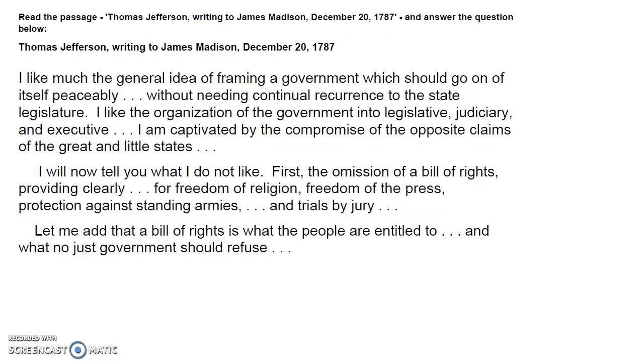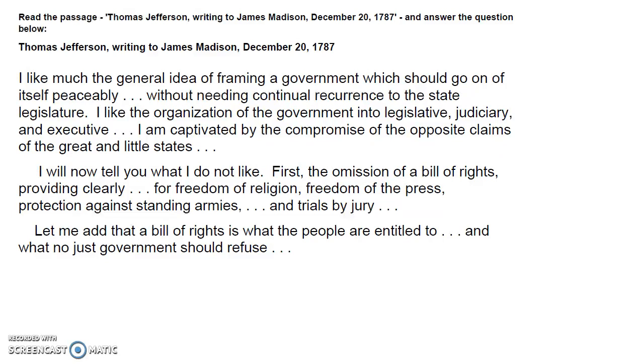Number 17, read the passage, Thomas Jefferson writing to James Madison, December 20th, 1787, and answer the question below. I like much the general idea of framing a government which should go on of itself peaceably, without needing continual recurrence to the state legislature. I like the organization of the government into legislative, judiciary, and executive. I am captivated by the compromise of the opposite claims of the great and little states.